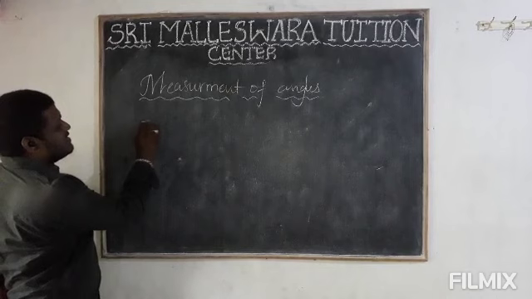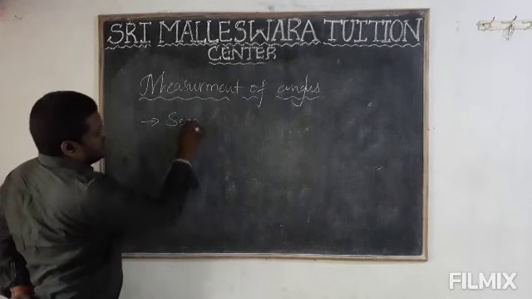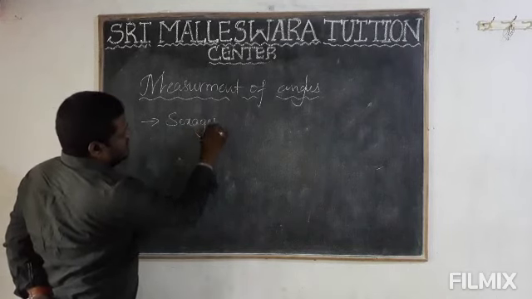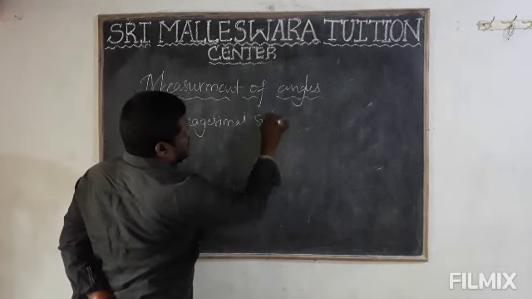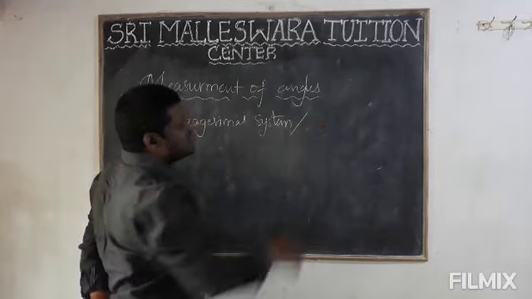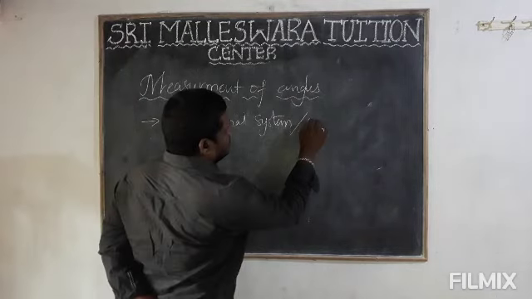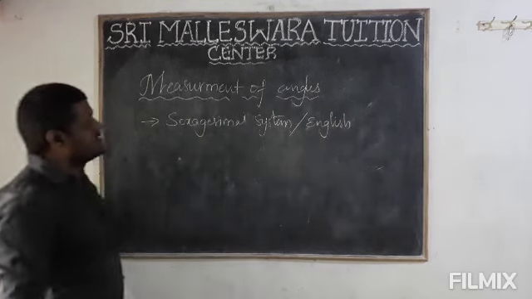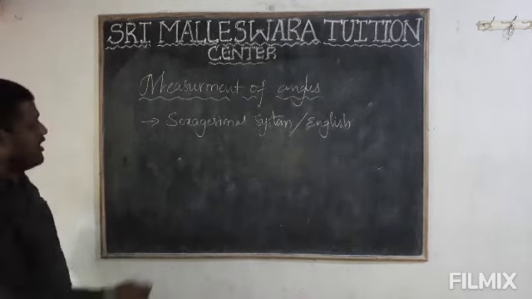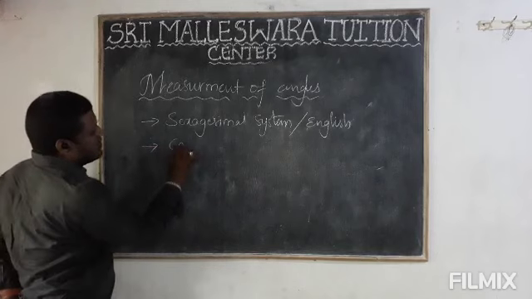The first one is the sexagesimal system. It has another name also: the English system or British system. This is the first measurement of an angle. Next one is the centesimal system.